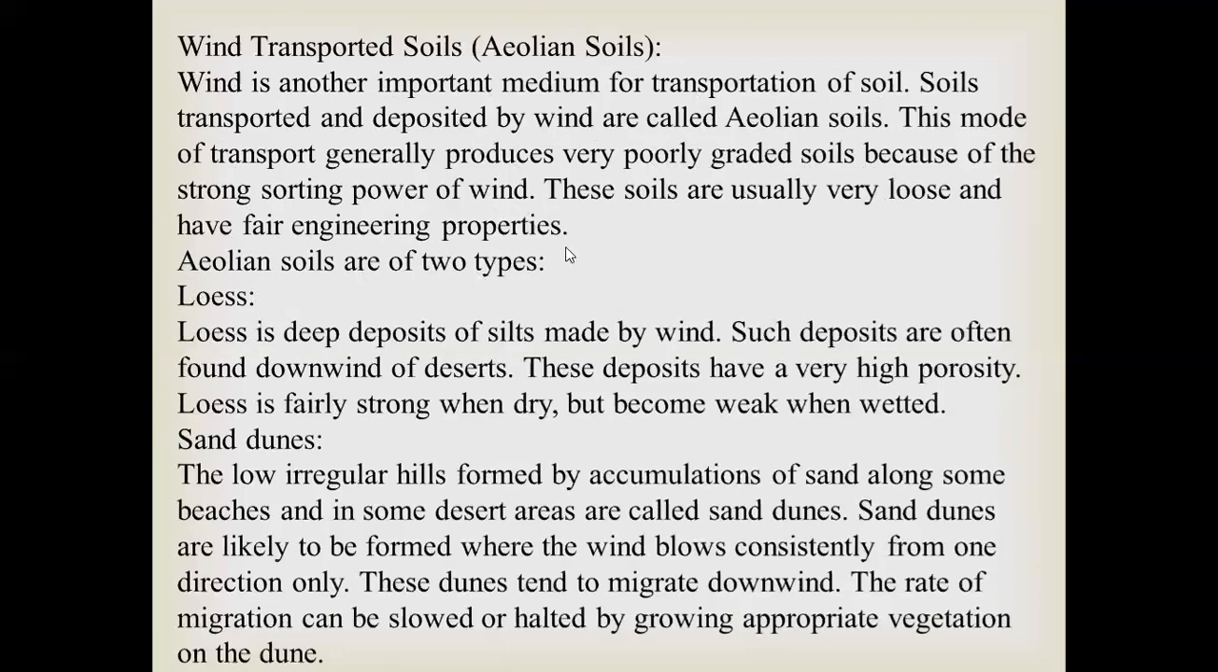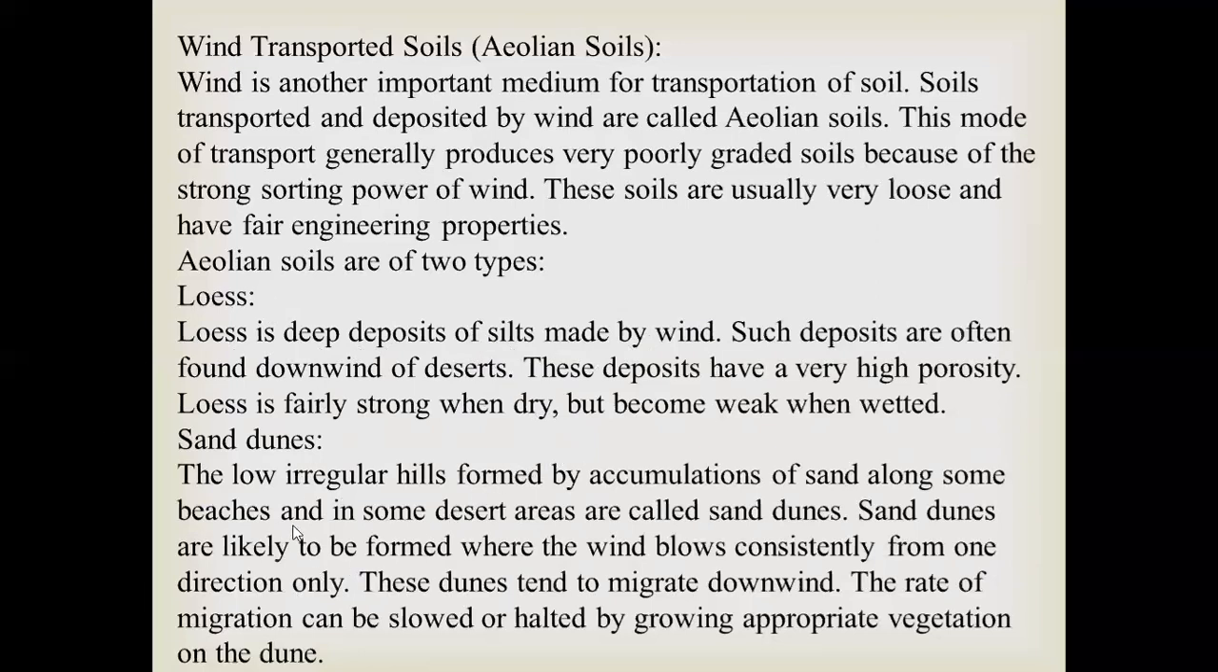Aeolian soils are of two types, loess and sand dunes. Loess is a deep deposit of silts made by wind. Such deposits are often found downwind of the deserts. These deposits have a very high porosity. That means they have a lot of air holding capacity. Loess is fairly strong when dry, but becomes very weak when wet.